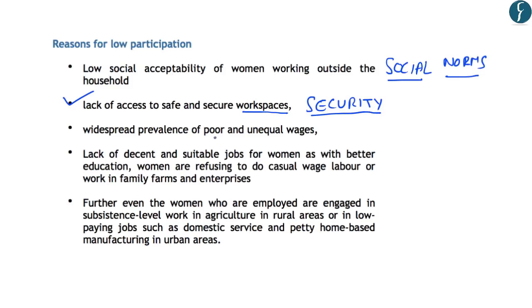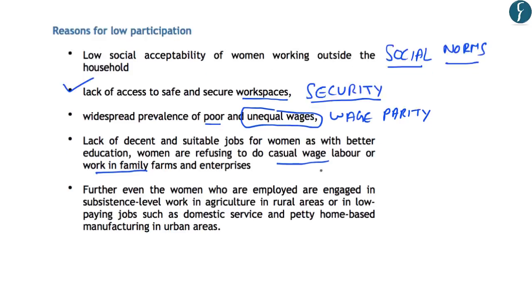Third is the widespread prevalence of poor and unequal wages. So the wage parity is also missing. Further, lack of decent and suitable jobs for women. This is because now the women are also getting better education and the women are refusing to do the casual wage labor or work in the family farms. Now, as the educational status of women is improving, they are not taking part in casual wage labor, etc. And that is why they are demanding decent and suitable jobs. And finally, a majority of women are employed and are engaged in subsistence level work.